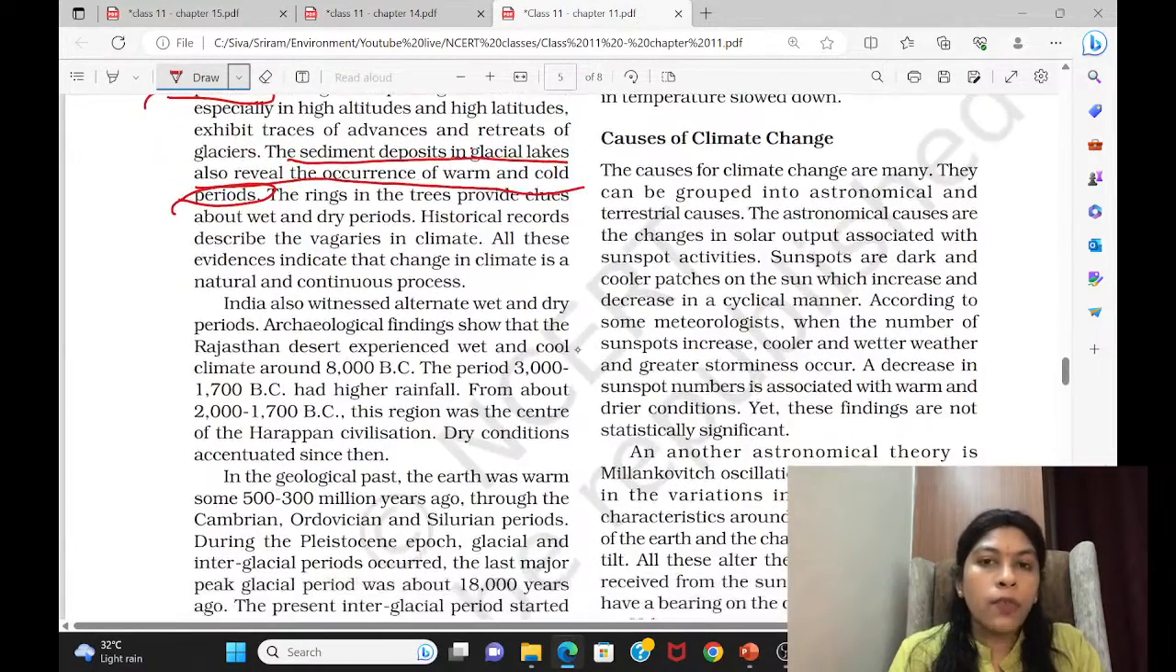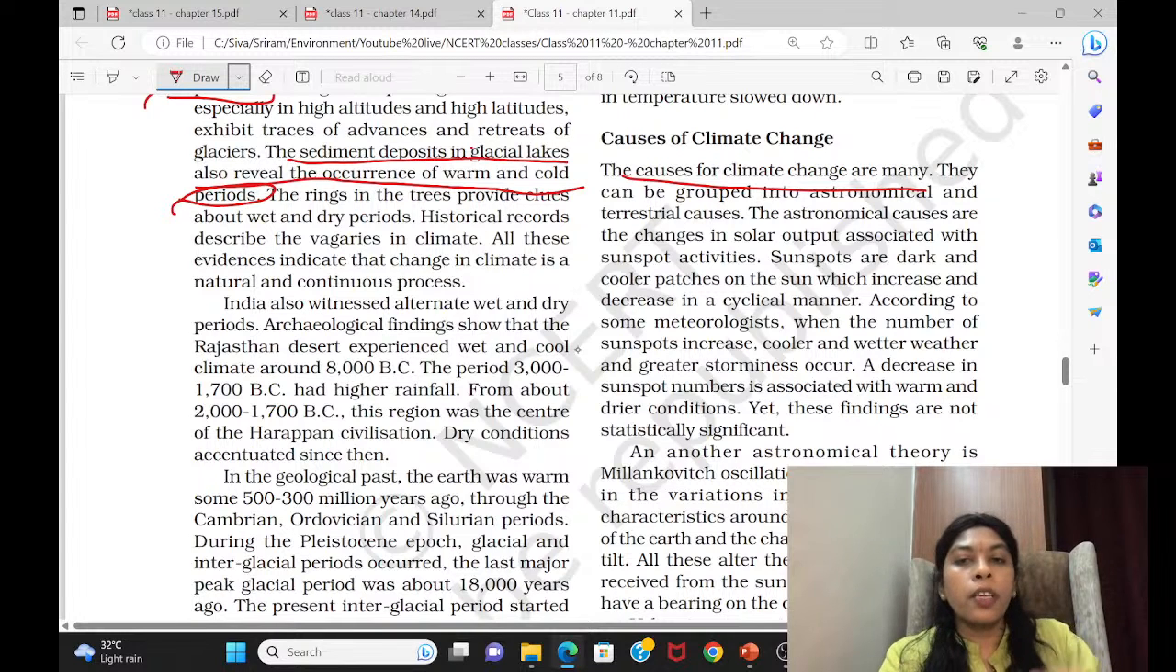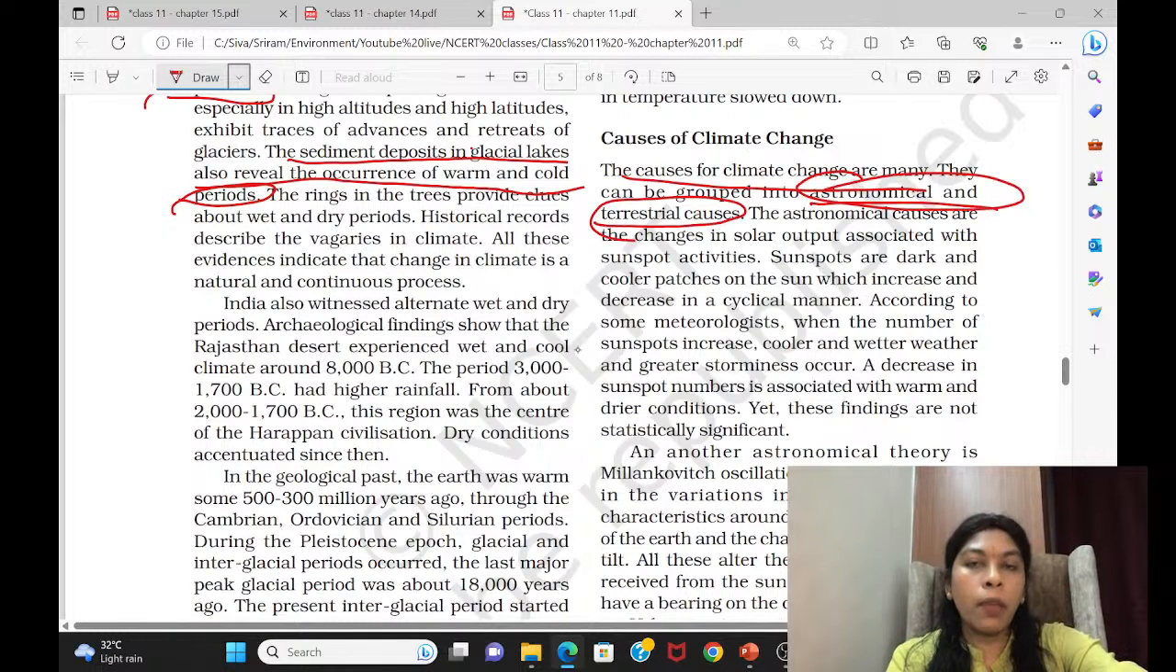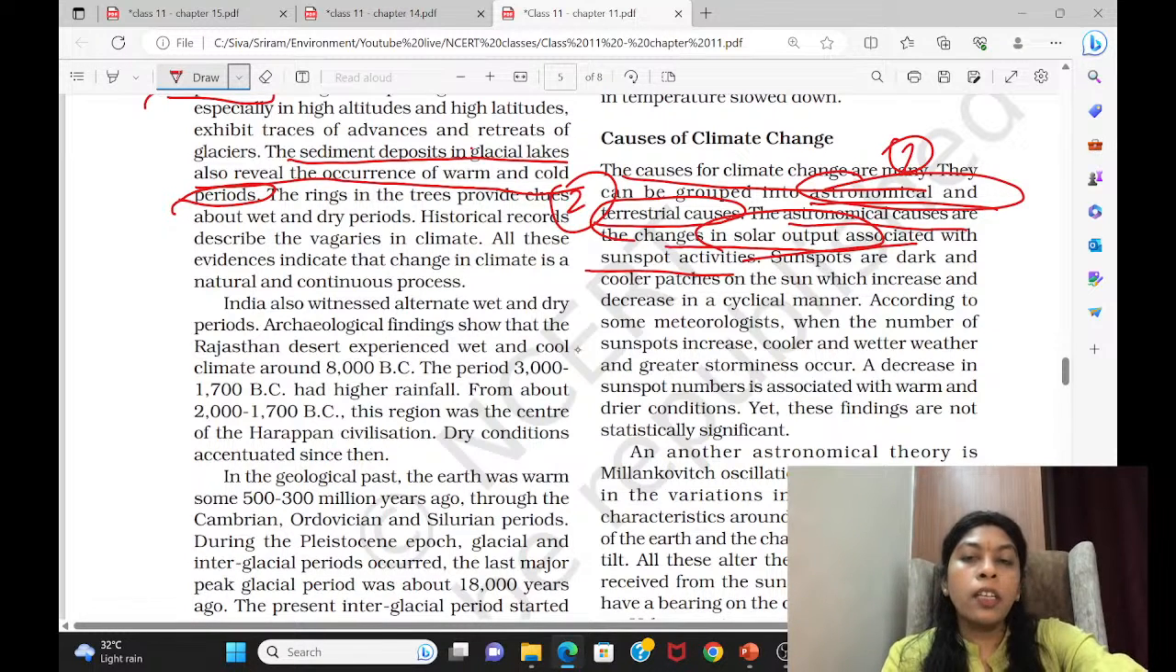Then come to causes of climate change. The causes of climate change are many. You can note from here, they can be grouped into astronomical and terrestrial causes. When you're writing your answers, you can begin like this. The astronomical causes are the changes in the solar output, associated with sunspot activities. So when you're writing causes, it can be of two things: one is astronomical, another is terrestrial. In astronomical, it is based on solar output as well as sunspots.